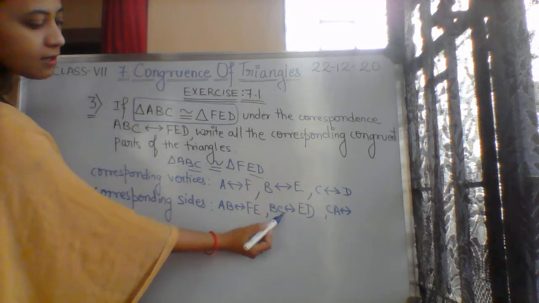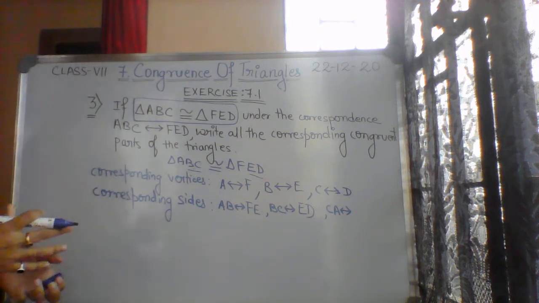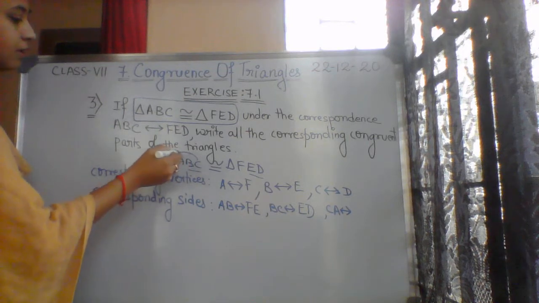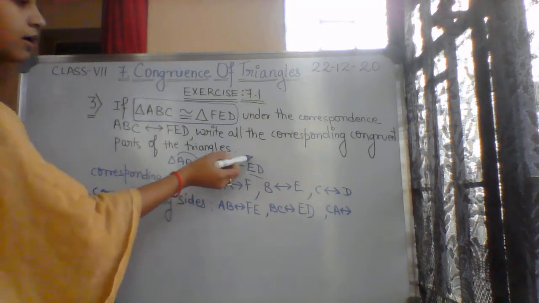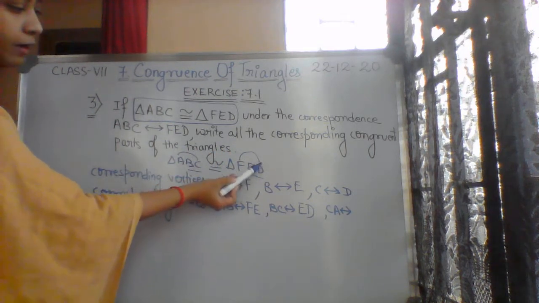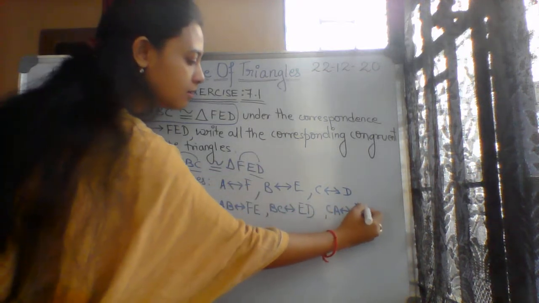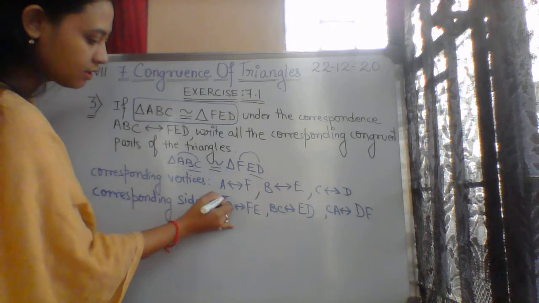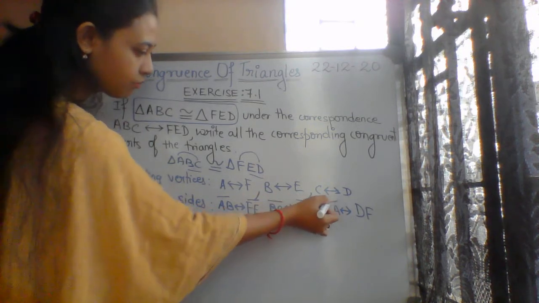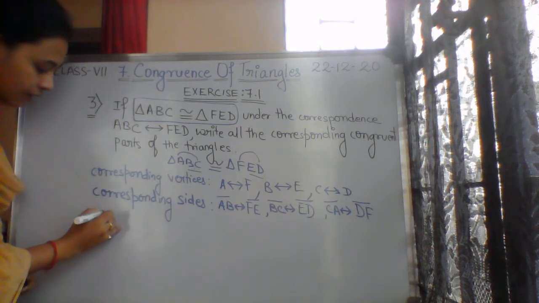If we mention CB here, then we have to write DE. So order we have to maintain. Now CA, here it will be DF, not FD, DF. Sides of the triangle are line segments only, so we have to give the symbol accordingly. Okay, now corresponding angles.